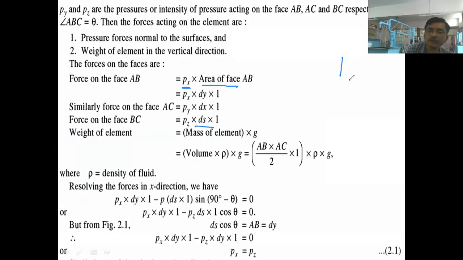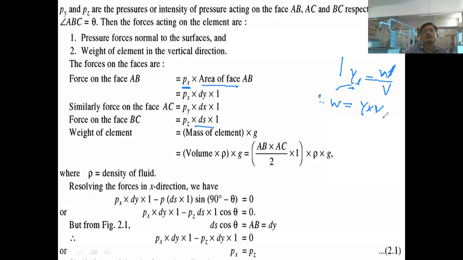How to find out that? We know that the weight of the fluid element is nothing but the product of the specific weight of the fluid multiplied by the volume. We have learned that the fluid weight or the weight density is nothing but the weight of the fluid per unit volume of the fluid, right? Therefore, weight of the fluid element will be equal to gamma into V. So V is nothing but volume.